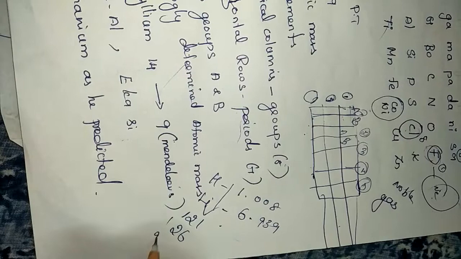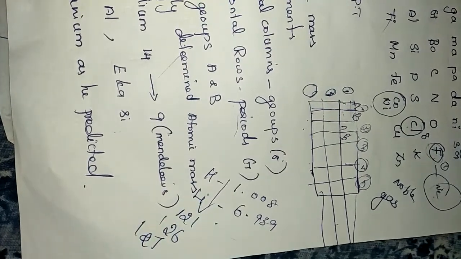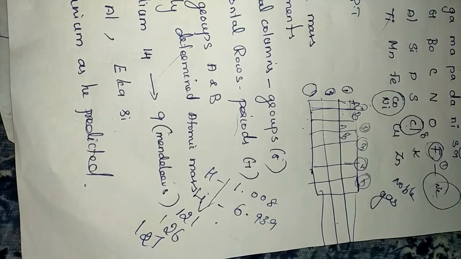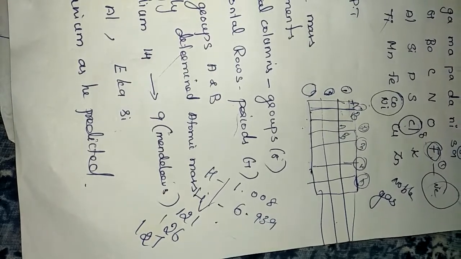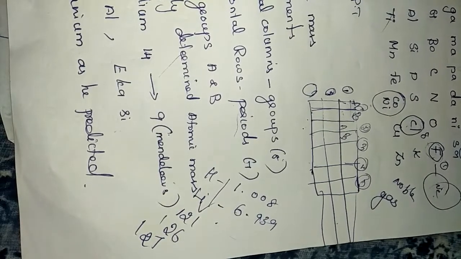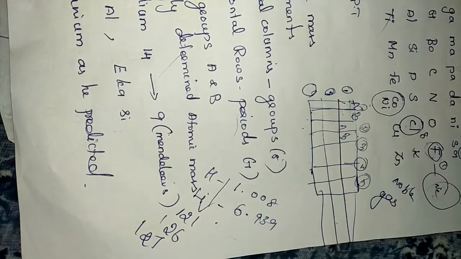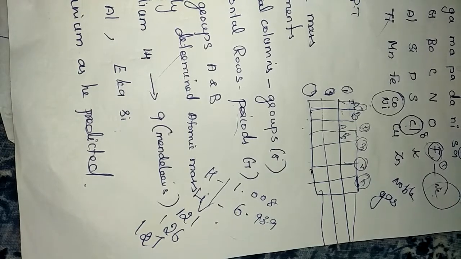126. After that only 127. But if you see in the book, page number 140, students, if you take the table, you can see what are the demerits that he did in that table. So that table you take, page number 140, 8 columns are there, that is 8 groups, and 7 rows are there. In that, what I am saying now, demerits: beryllium should be kept in the 14th position, but he kept it in the 9th position.